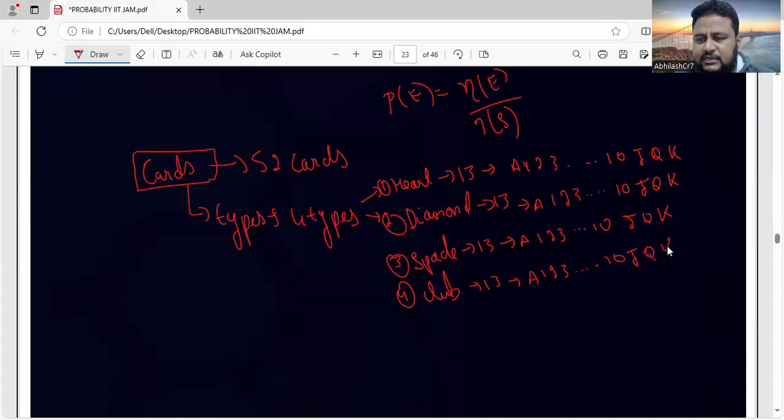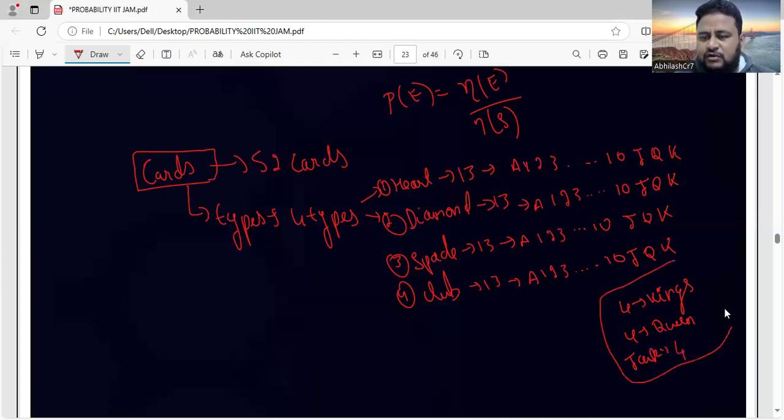Jack, Queen, King. Now if I ask you how many kings there are, there are a total of 4 kings. Queens are also 4, correct? And Jacks are also 4. You have to remember this. Out of 52 cards, there are 4 kings, 1 each from heart, diamond, spade, and club.